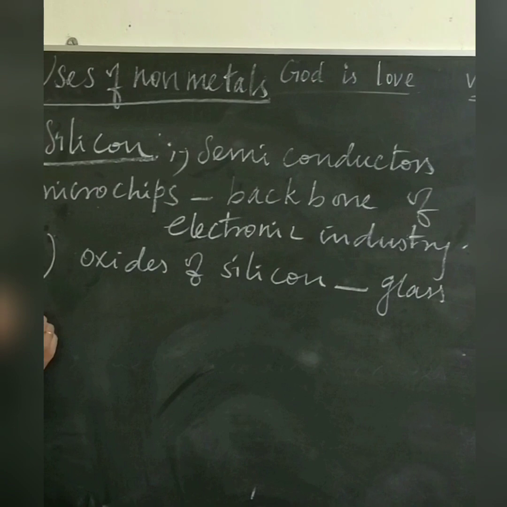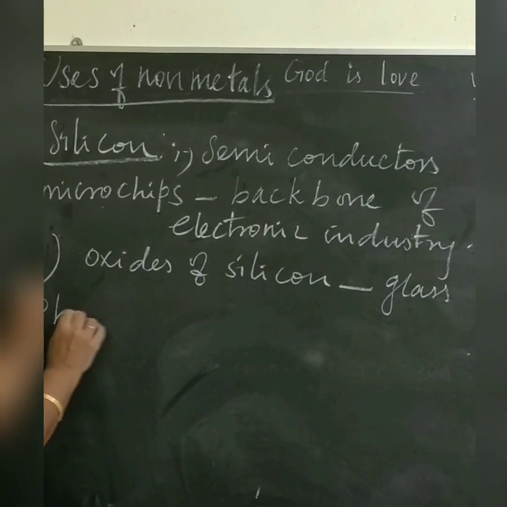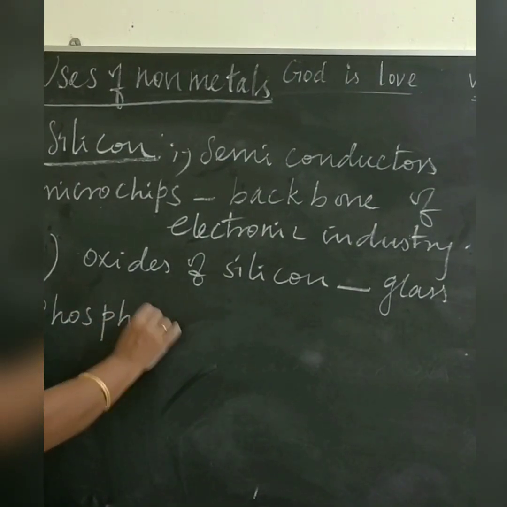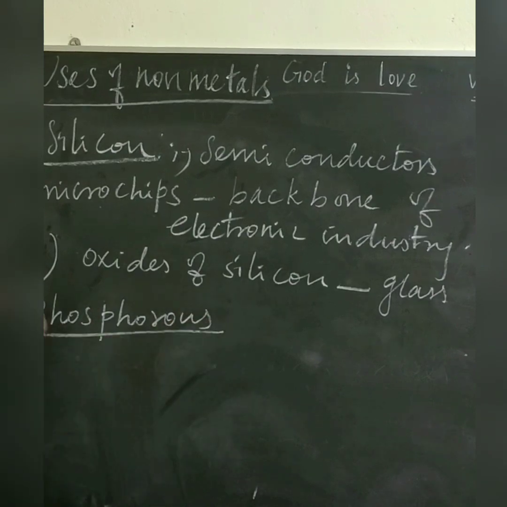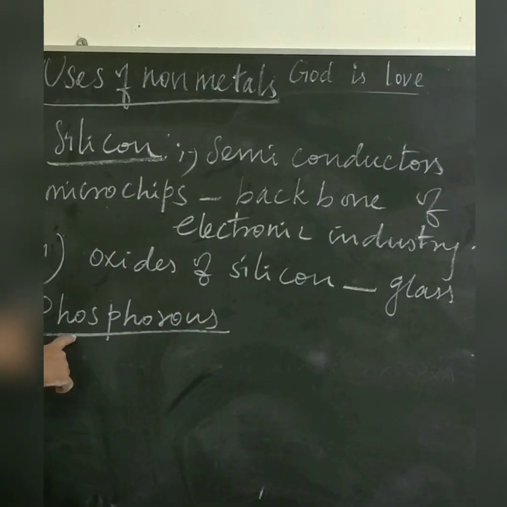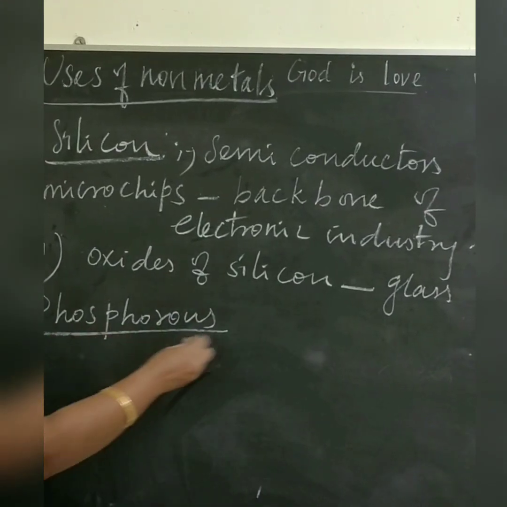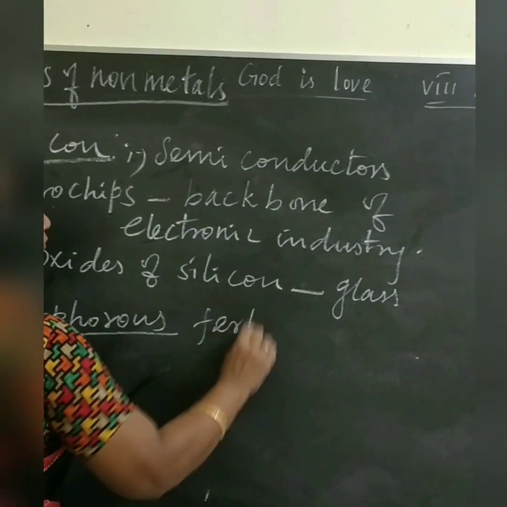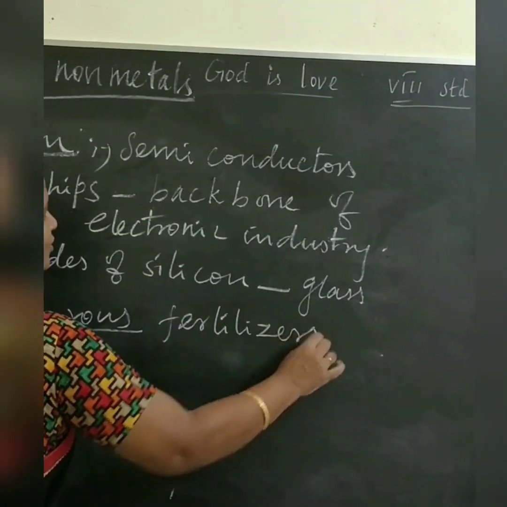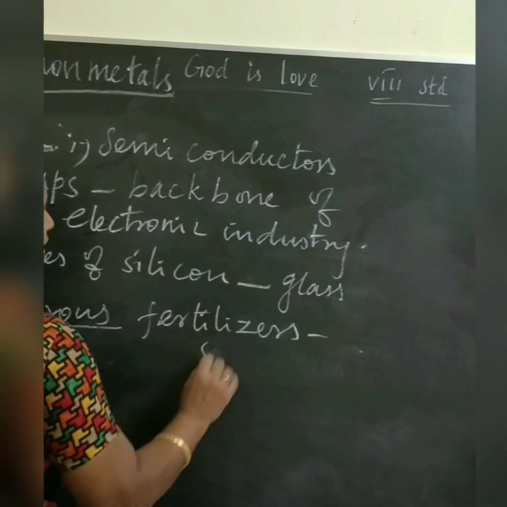The next non-metal, phosphorus. Phosphorus is used in the manufacture of fertilizers called superphosphate.